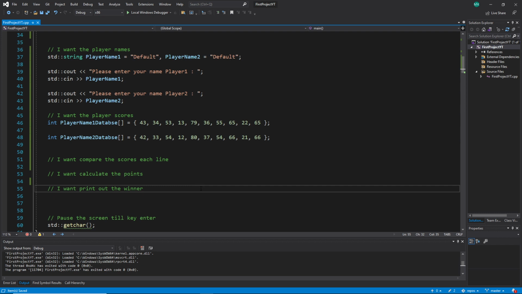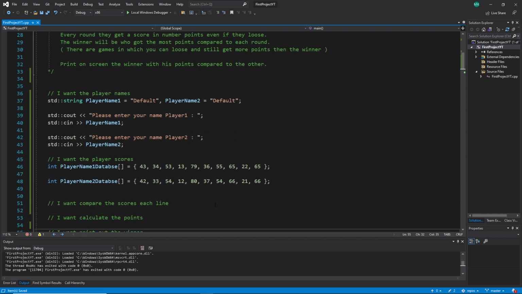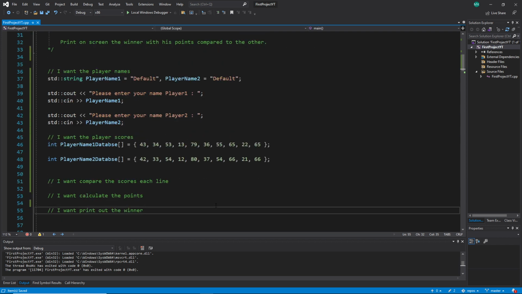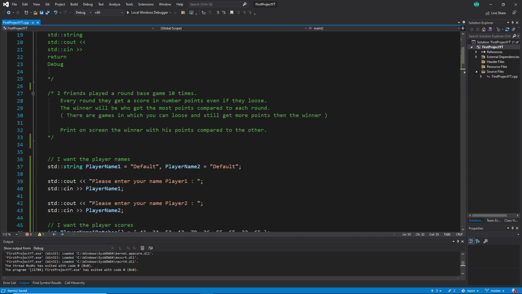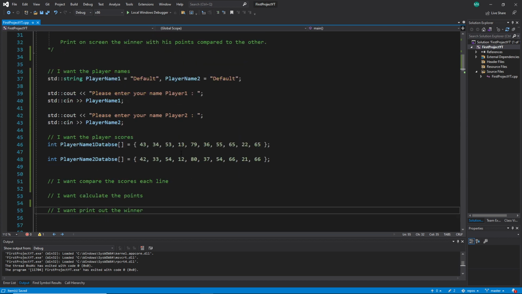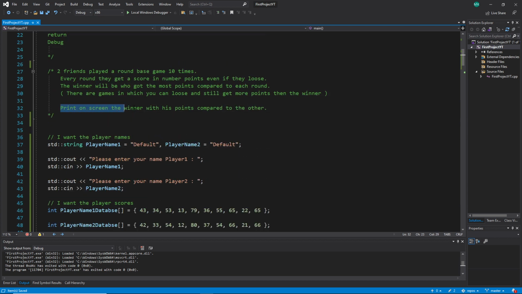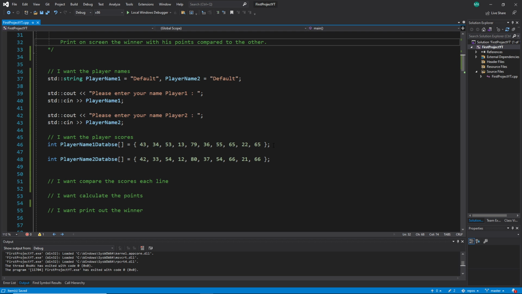And very important here is one more thing, the communication skill later, because if you are working on your own, for example, I work here on my own, I make this exercise, I set it up, then most of the time you know what you want. For example, in my case, I want to print out on screen the winner with the points compared to the other, right? And I can make this like I want. I don't need to communicate with anyone.